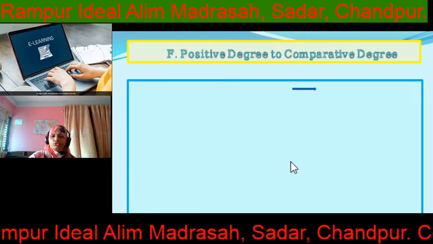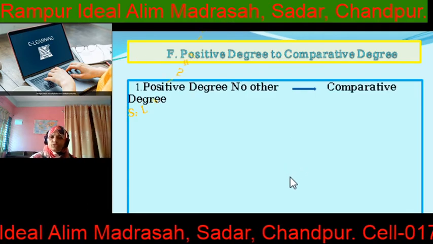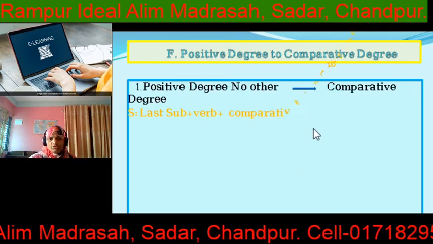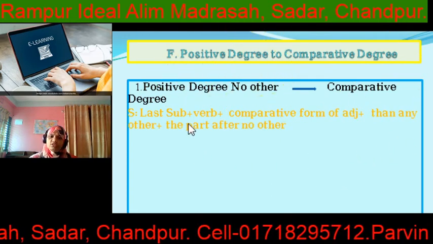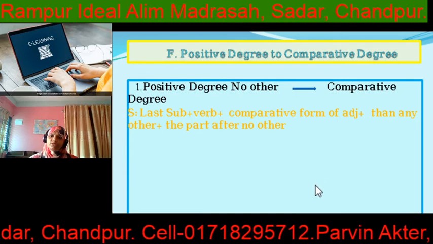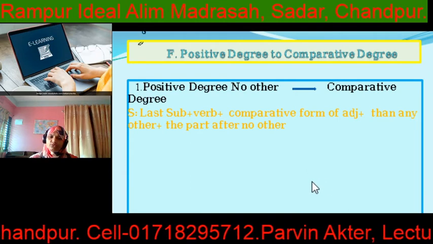Positive degree to comparative degree. If the positive degree starts with "no other," what will be the structure of the comparative degree? Again, last subject, verb, comparative form of the adjective, then "any other," then the part after "no other."